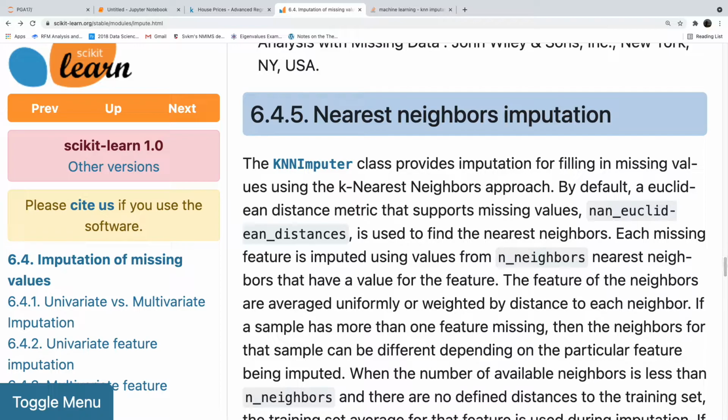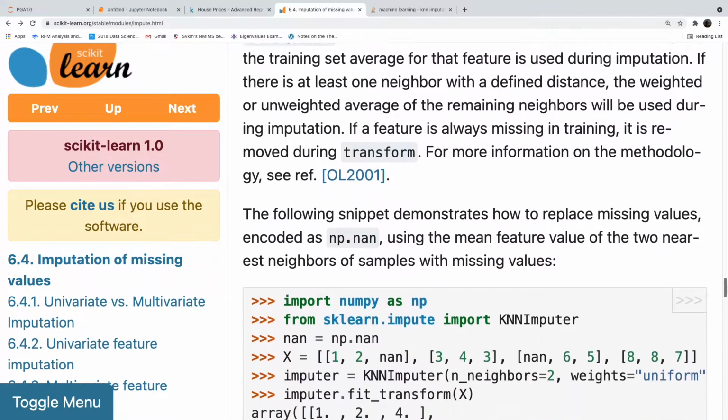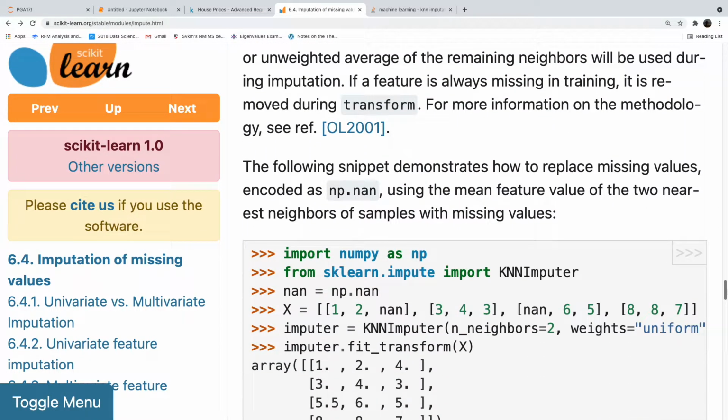Now, the problem with KNN imputation in Python is the data must be in numeric form. It will not impute the data which is in non-numeric or categorical form in Python. But the same imputers which you see in R will do character or string imputations directly.